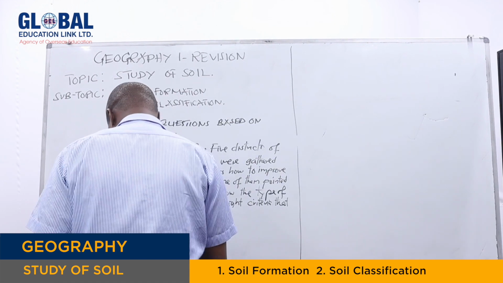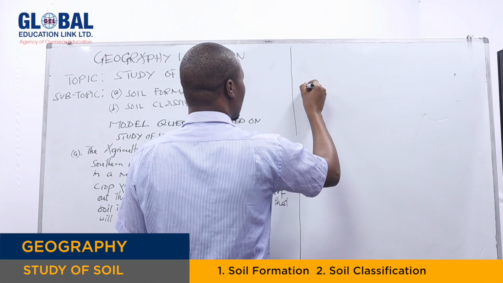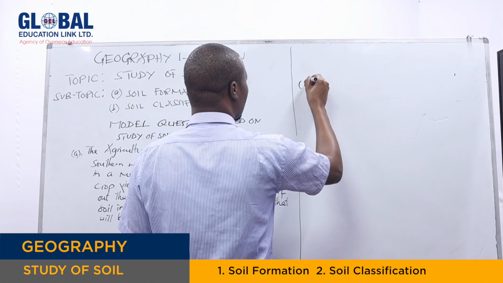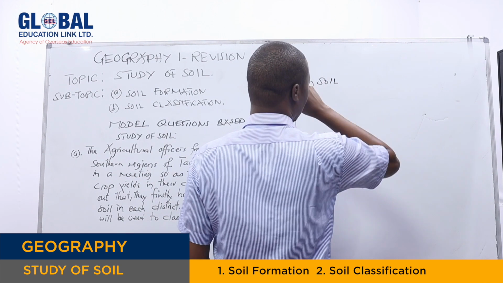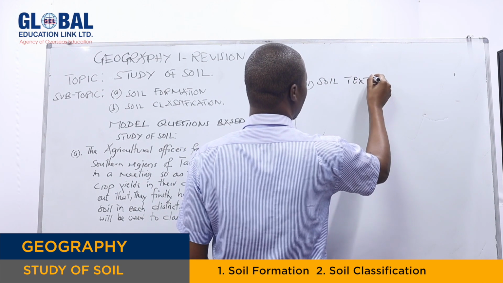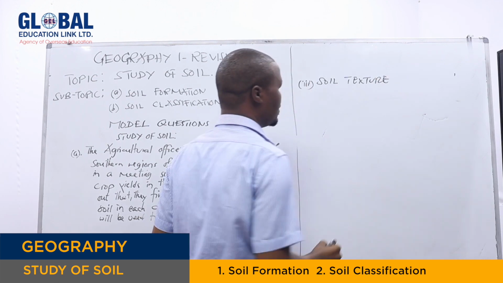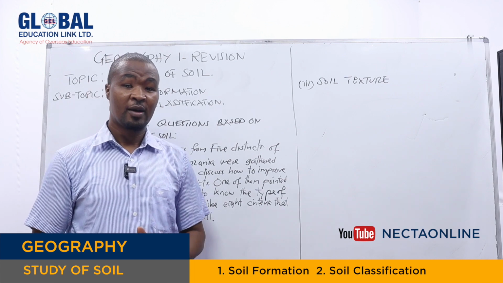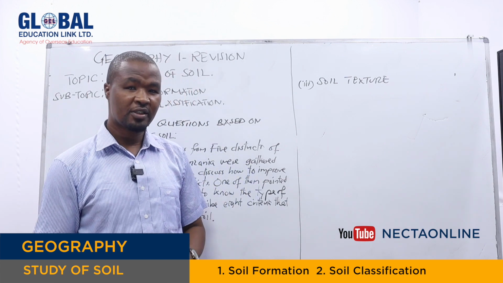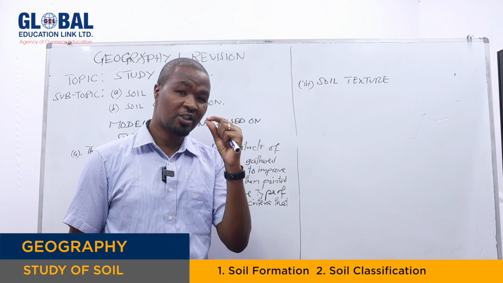Another criteria for classifying the soil, the third one, is soil texture. Soil texture refers to the fineness or coarseness of the soil particles. It means the smallness or largeness of the soil particles.